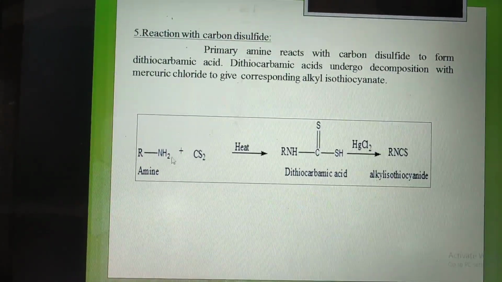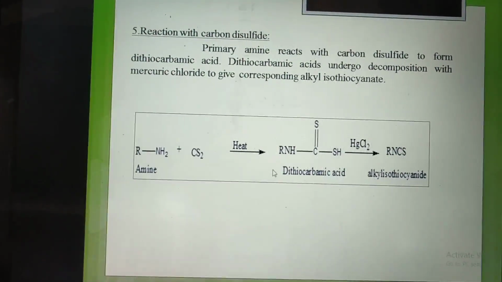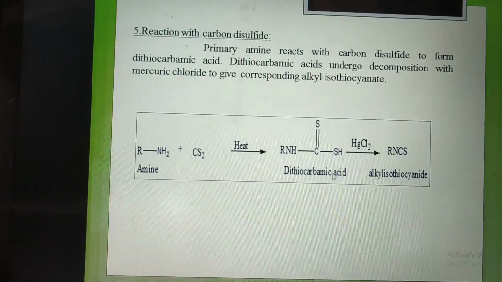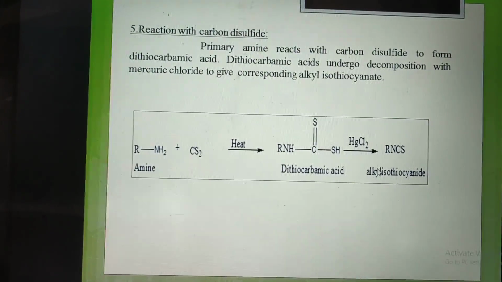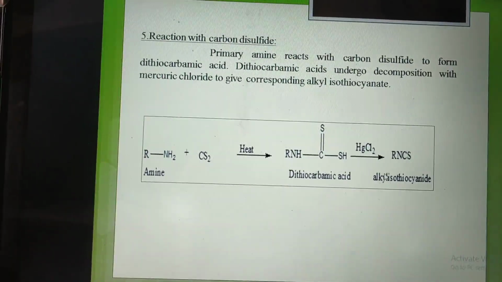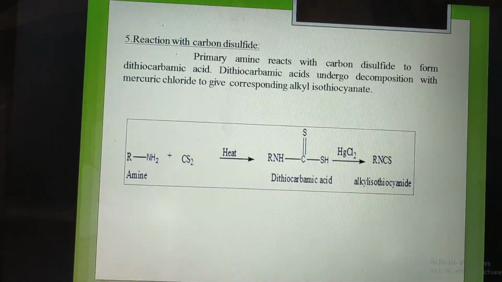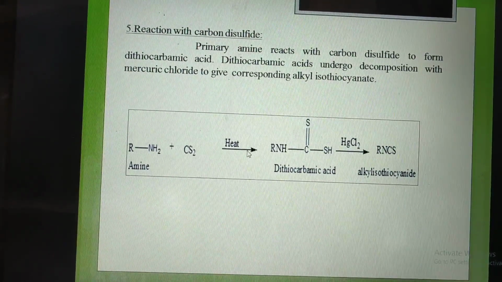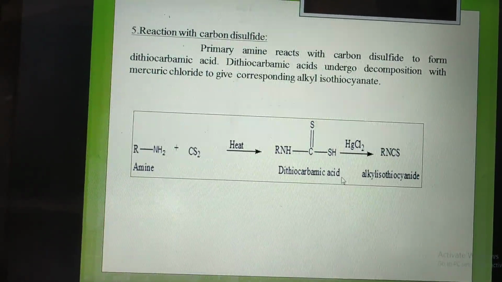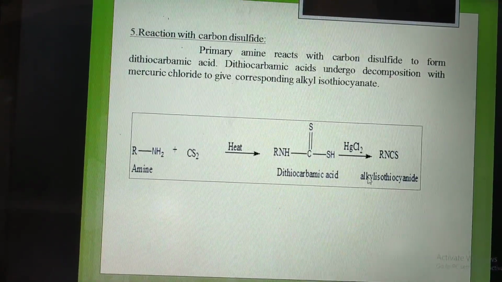Firstly, amine reacts with carbon disulfide, which on heating gives dithiocarbamic acid, which on reaction with mercuric chloride forms alkyl isocyanide.